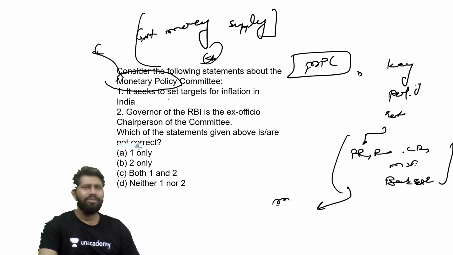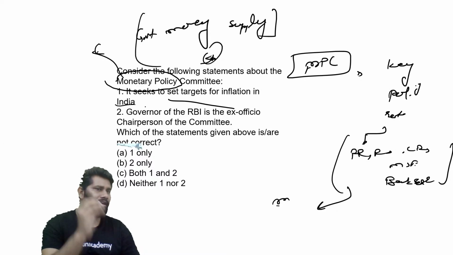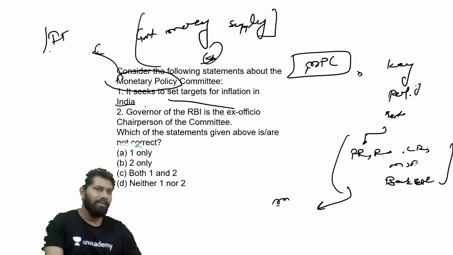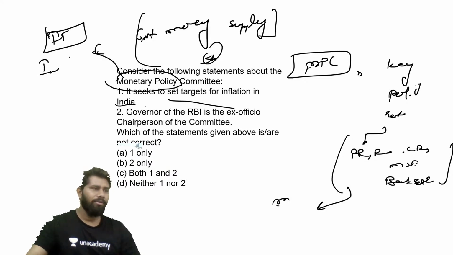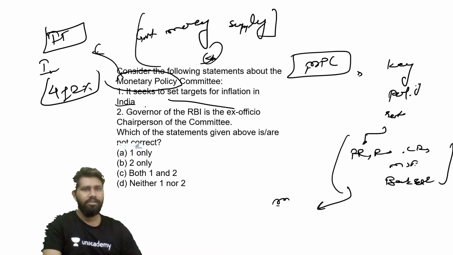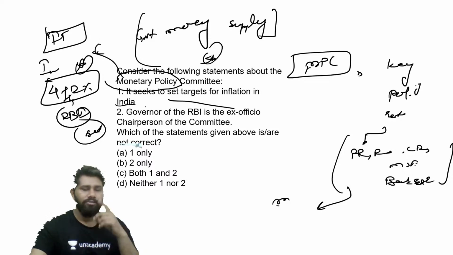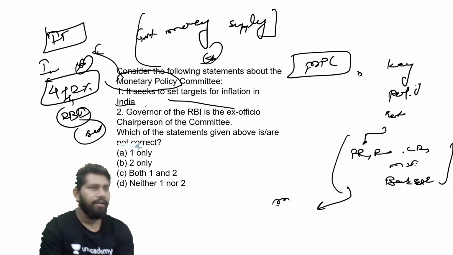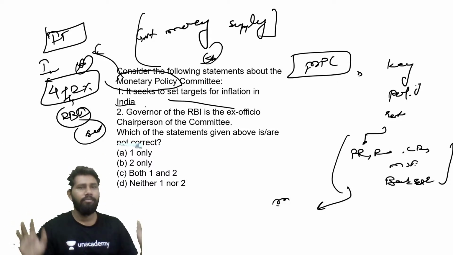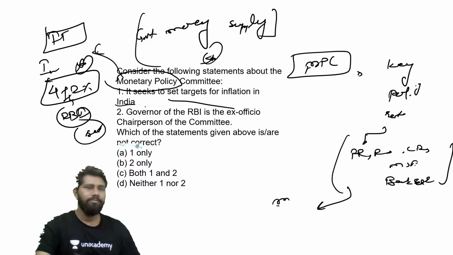See, it seeks to set targets of the inflation in India. Try to remember that it is actually set up under inflation targeting. And what is inflation targeting, guys? 4 plus minus 2%, and statutory backing has been provided under the RBI Act to this particular policy. But the Monetary Policy Committee does not seek to set any kind of inflation target in India. Inflation targeting is an entirely different kind of policy, right? So the first statement has been eliminated.